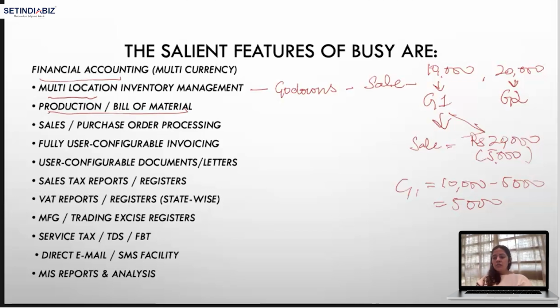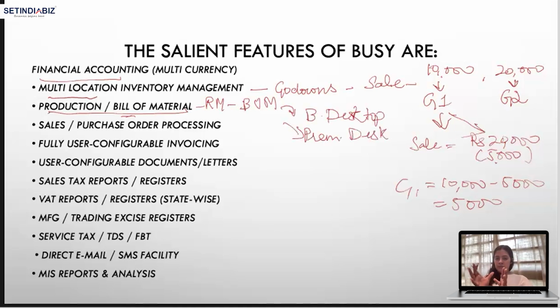So that required bills of material, right? We used to mention all the raw materials. We used to create bills of material, and as soon as we created one category of laptop, maybe basic desktop, right? Then we used to create premium desktop. Premium desktop and basic desktop had the difference of the screen: premium desktop has a premium screen and basic desktop has a basic screen, and all other configurations used to be the same, right?